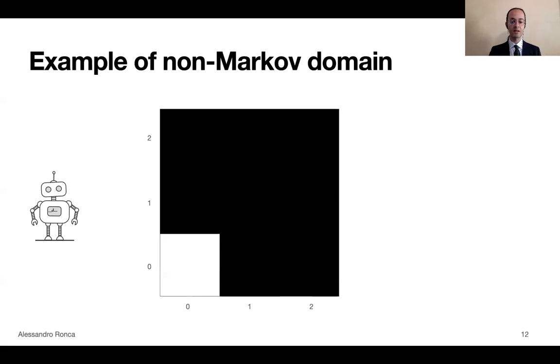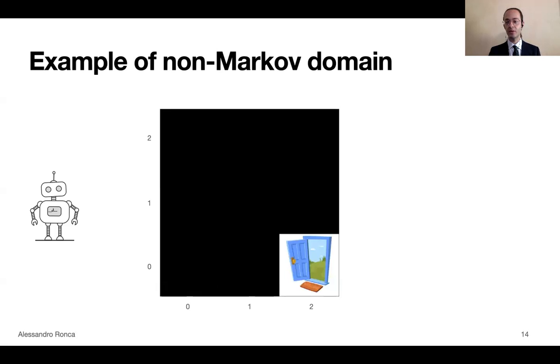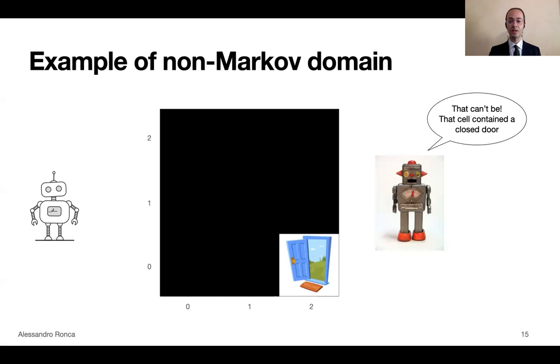And then let's say that it goes back to the cell where there was a door, but now the door is open. To you, this might seem natural, and you probably think that the door opened because the button was pushed. However, if you show this to a Markov agent, pictured on the right, which assumes that the world satisfies the Markov property, the agent will be puzzled. It will say, well, that cannot be, because the cell contained a closed door. However, a smarter agent, like the one on the left, will say, well, it was closed, but then I pushed the button and it opened.